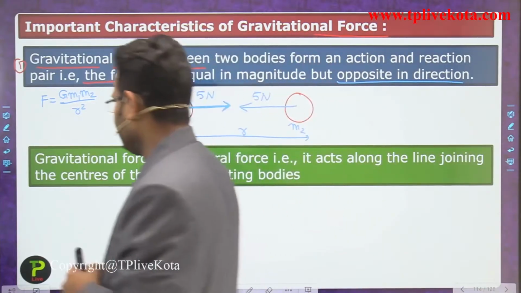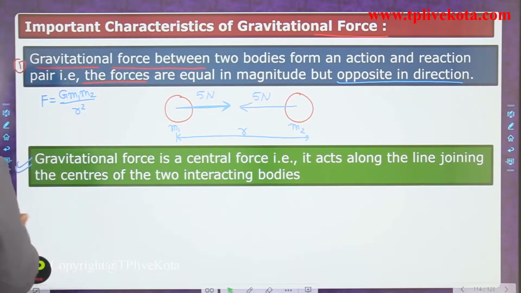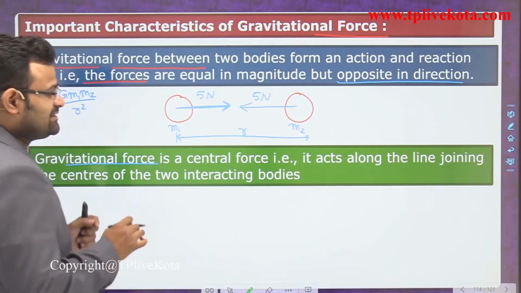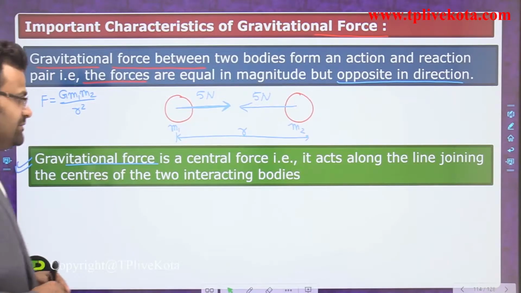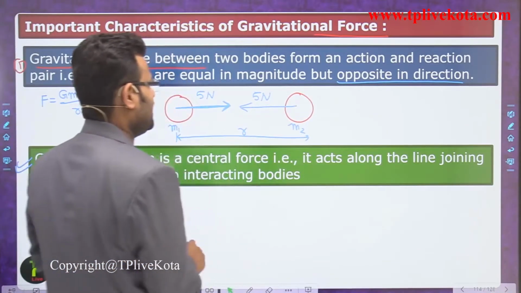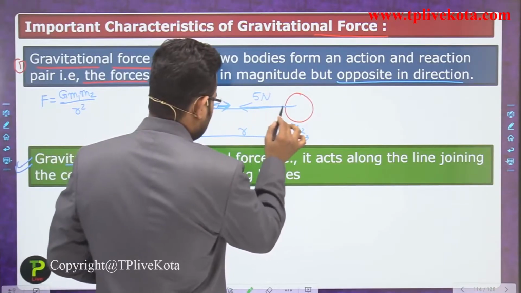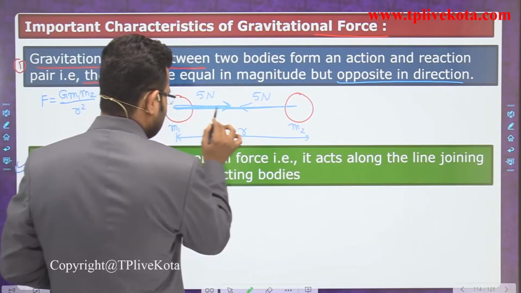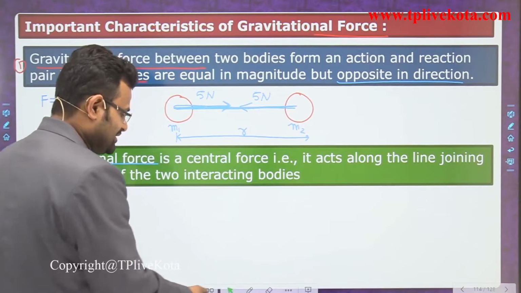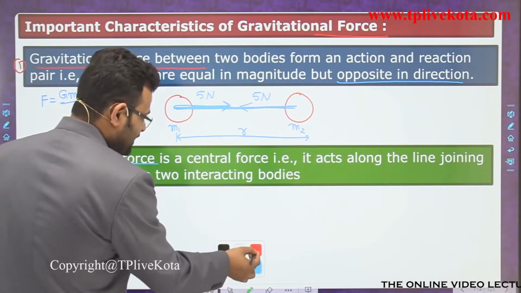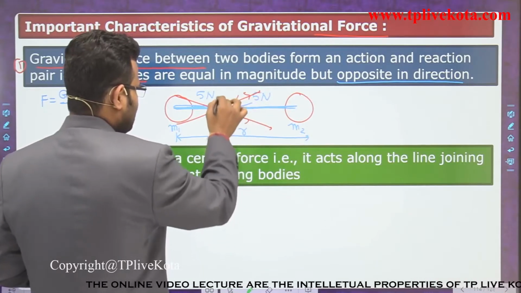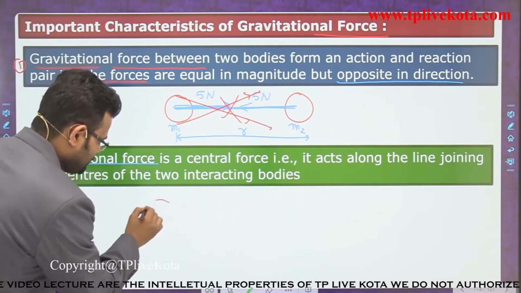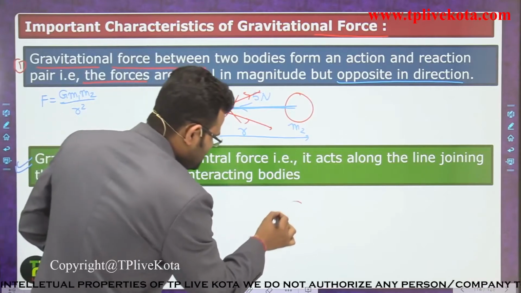The second point of gravitational force is that gravitational force is a central force, that is, it acts along the line joining the centers of the two interacting bodies. So what is the direction of the force? Some student says in that direction. No guys, that is not correct.